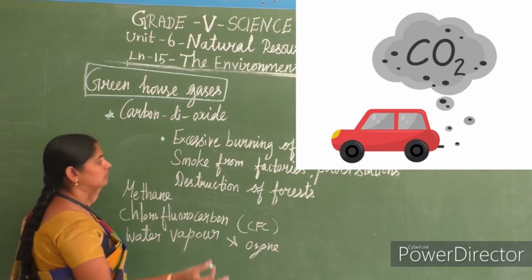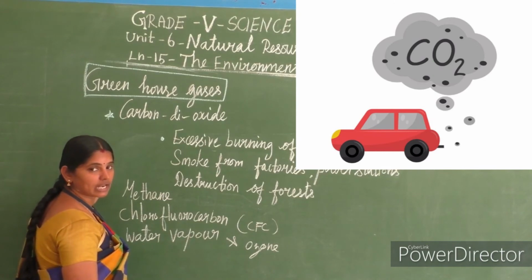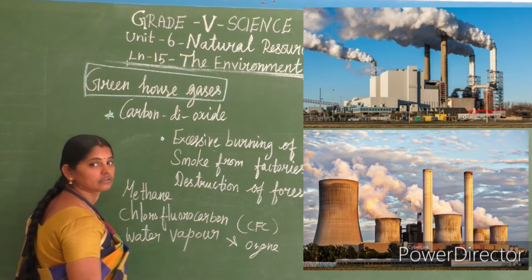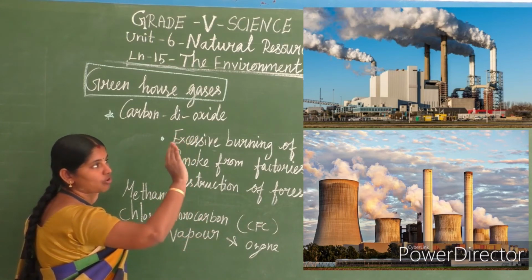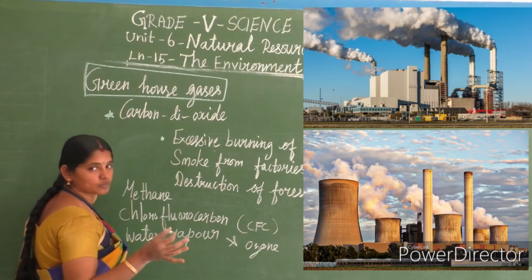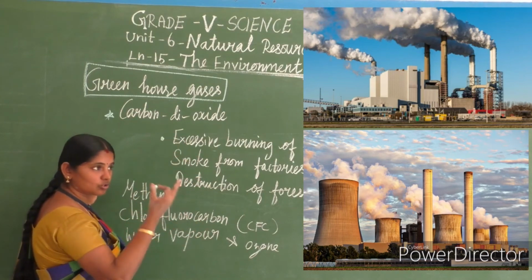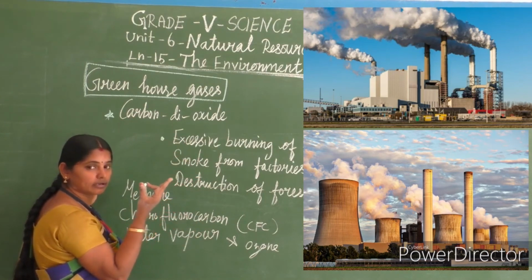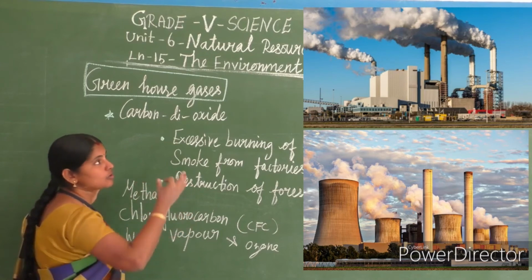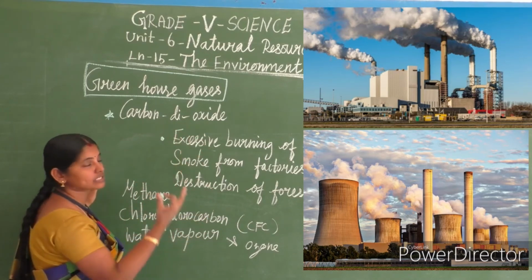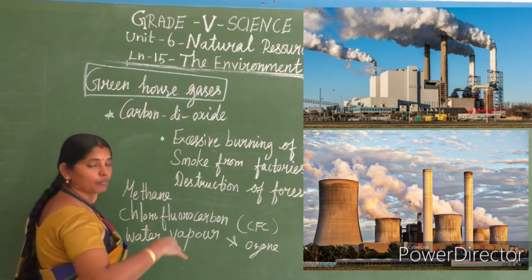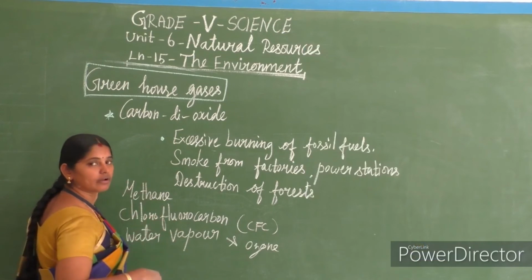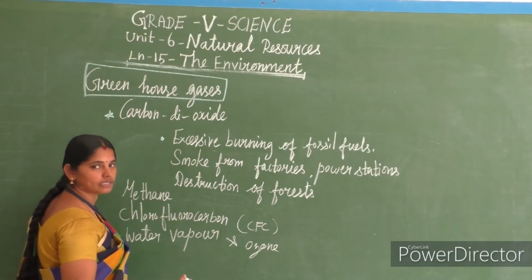So that smoke comes out from vehicles, from industries and from power stations. All this smoke gets settled in the atmosphere, no? So it increases. The main content of the smoke is carbon dioxide. So it increases the level of carbon dioxide in the atmosphere. So it brings more heating of the earth, the globe. So that's what we call the greenhouse effect or global warming.